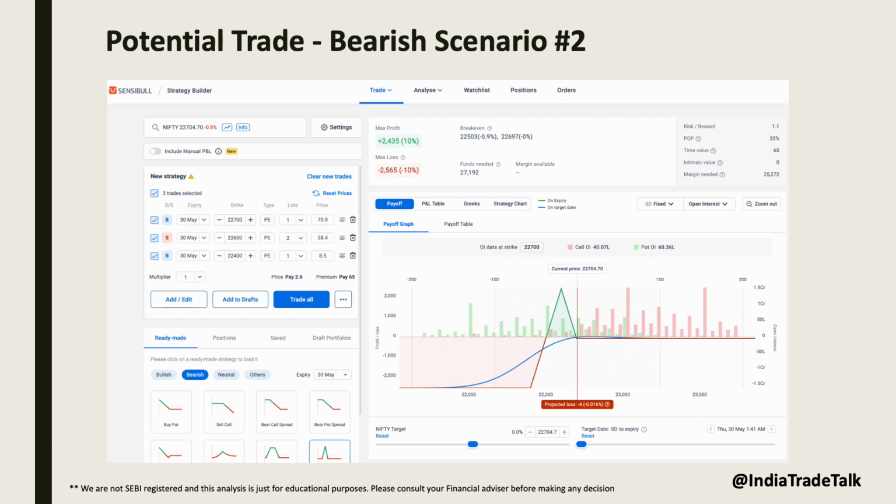If you are a directional trader with bearish view and if Nifty opens above yesterday's low and moves below 22,660, you can follow this bear butterfly trade. This setup offers a risk to reward ratio of almost 1:1. We should close the trade if Nifty reaches 22,600.